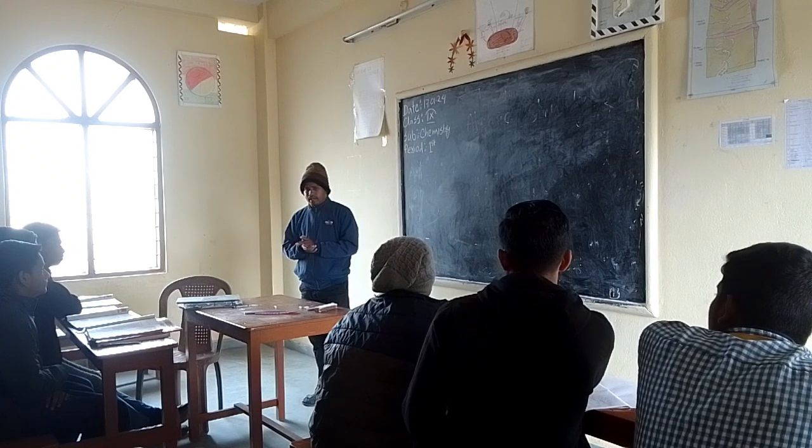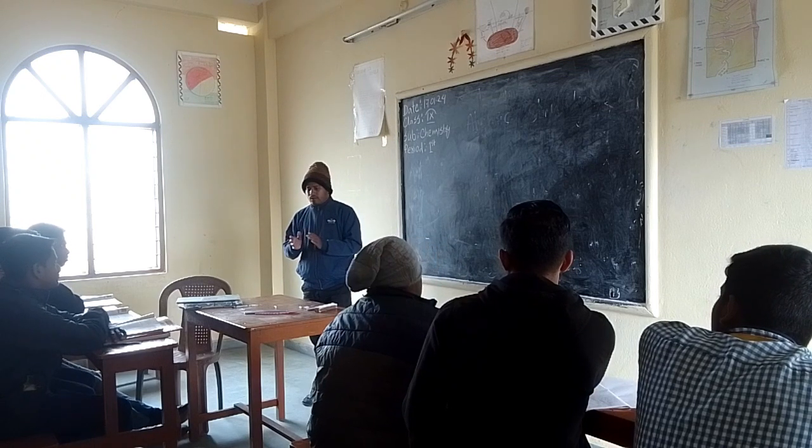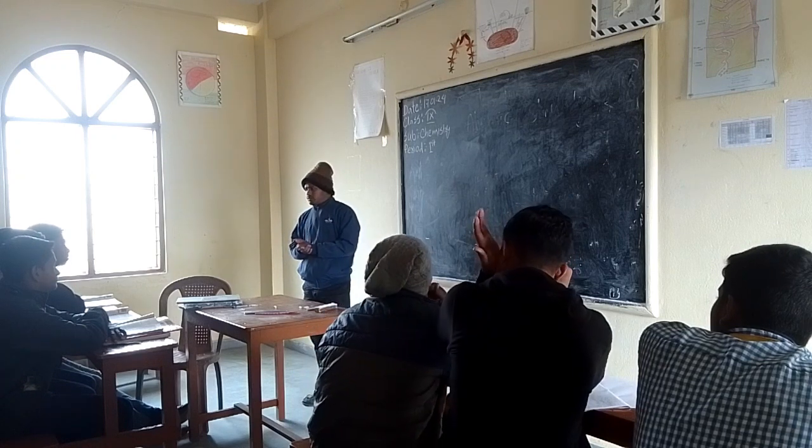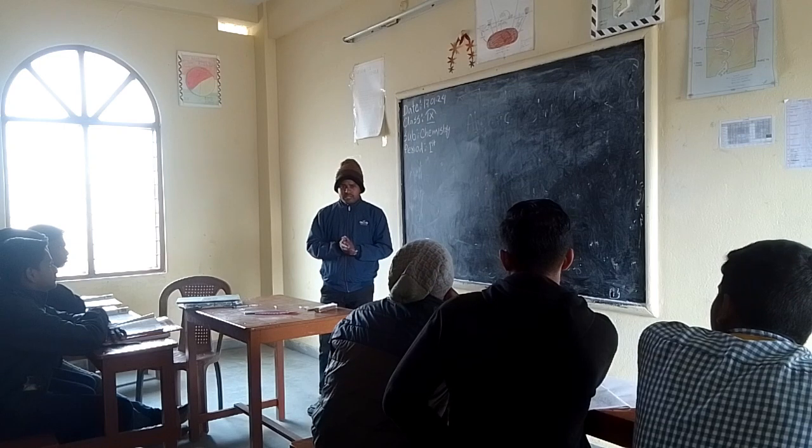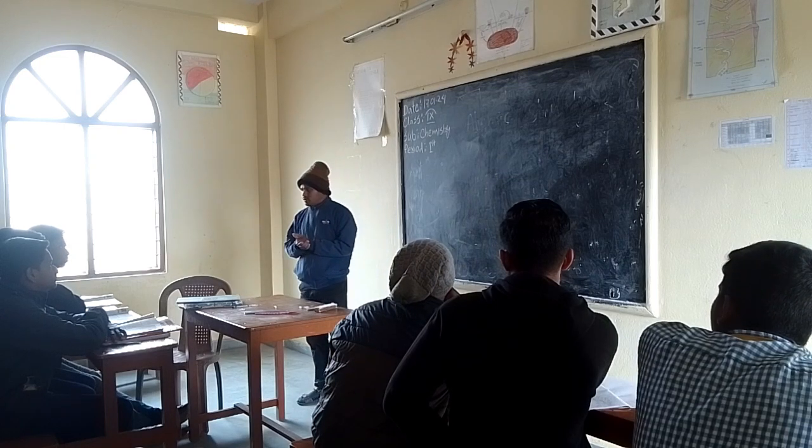We already studied atoms and we know that atoms have no charge. We did not get any information about atomic charge. That means atoms have no charge.